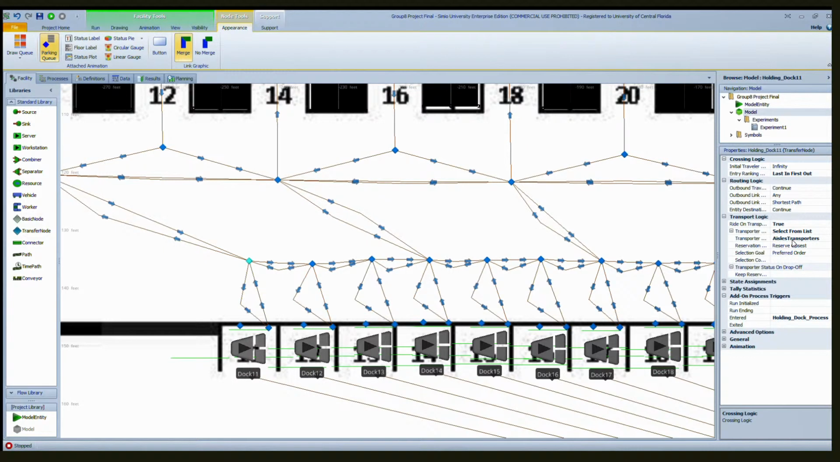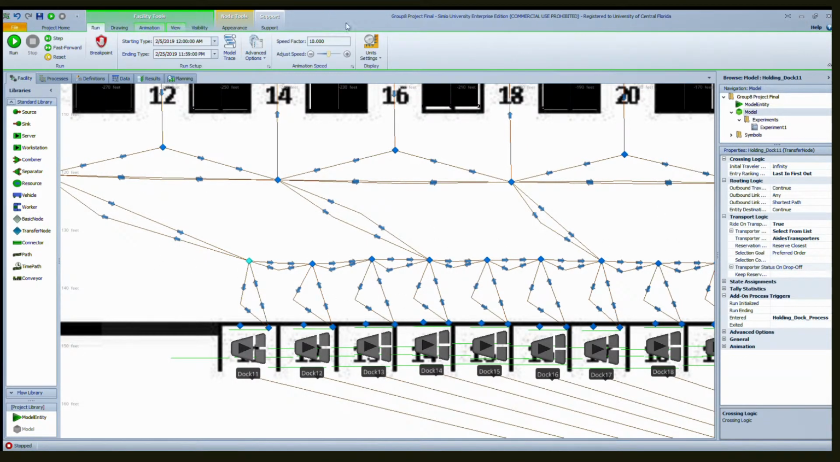Also, here they're riding on the transport, they're waiting on it, so let's see how that actually looks. Let's run our model once again. Let's fast forward it to the first arrival, which is at 8:40 a.m.